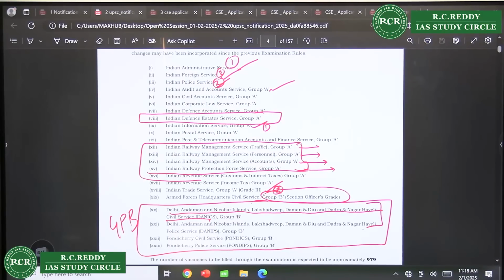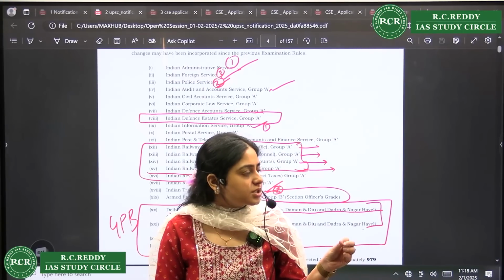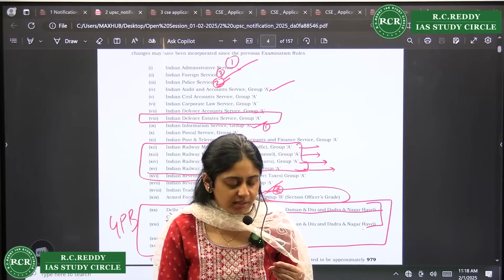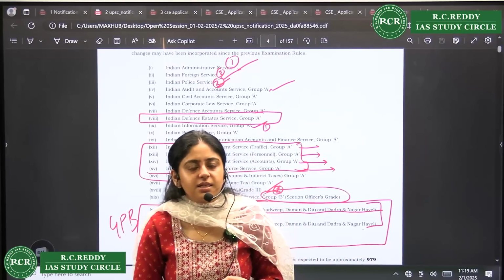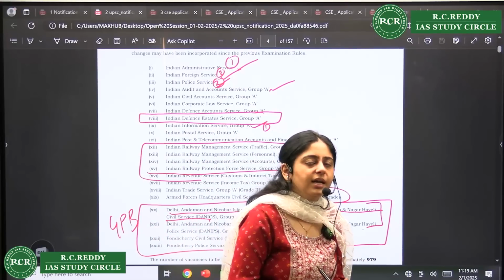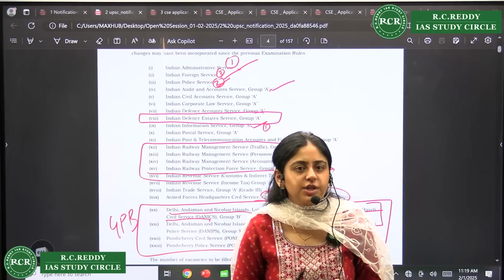Any dental procedure, there is no harm. You can appear for it. A state issued SC certificate in the format of UPSC has to be given. The state only will issue it, but in the format which UPSC gives. Just join the Telegram channel of RC Reddy. There we will share the annexure for OBC, SC, ST, everybody. You can check the annexure. Even we'll share the link of the central list of SC, OBC, etc., so that you can check your community number, etc.